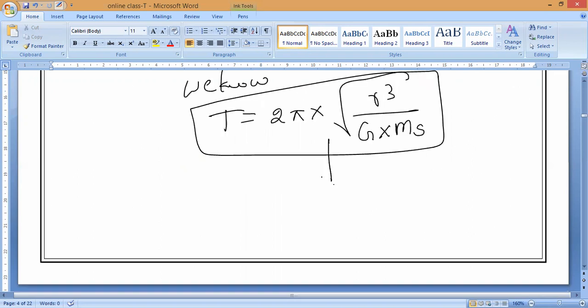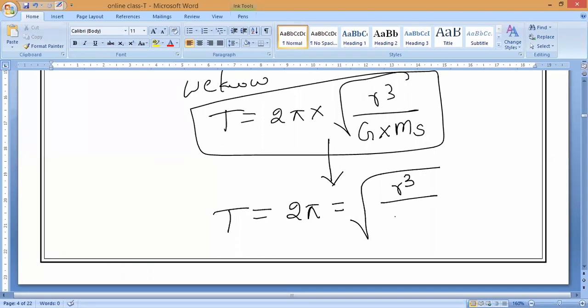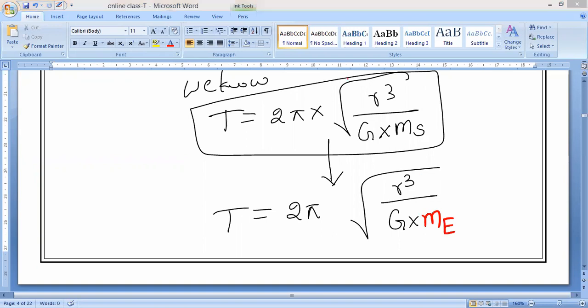This formula is just simplified as T is equal to, it is constant because it is applicable for everything, correct? Planets orbiting the Sun, satellites orbiting the planets, it is applicable everywhere. So it will come R cube divided by G into what will come, Ra? Mass of the Earth. Yes, that's all.